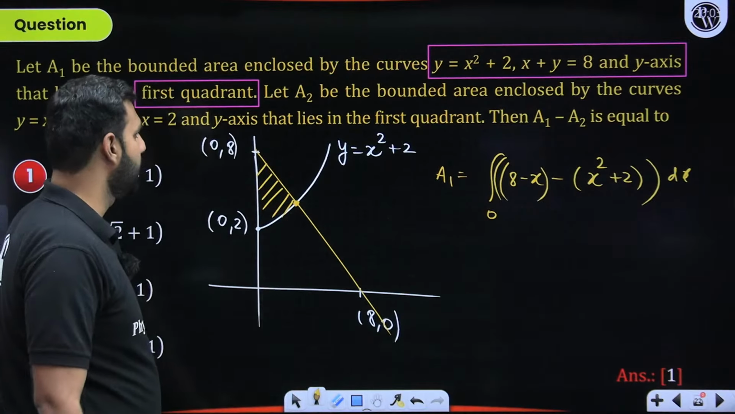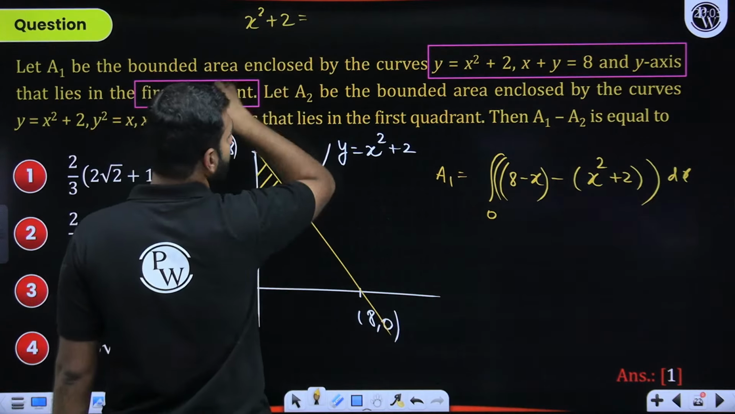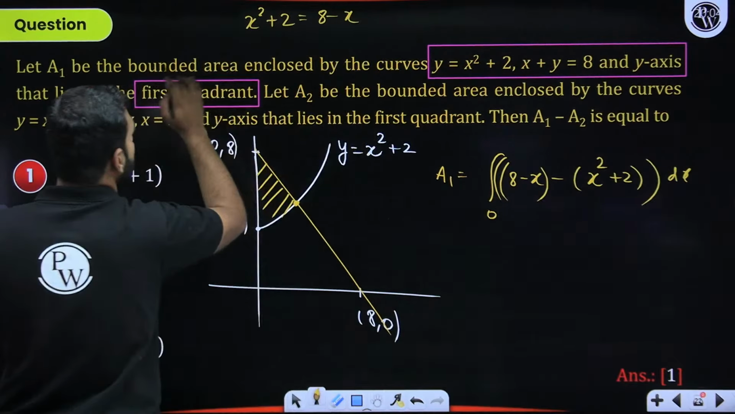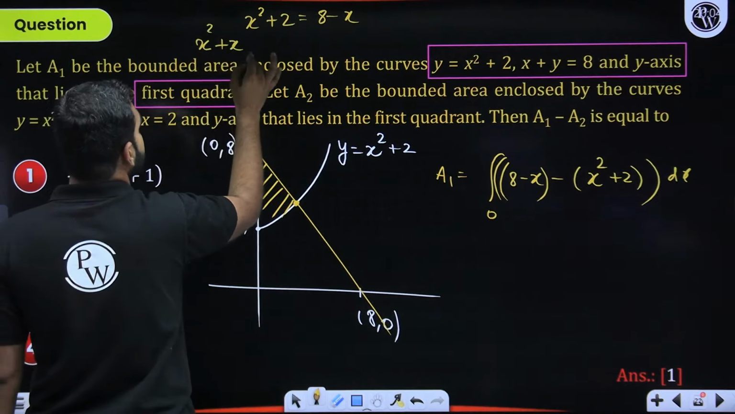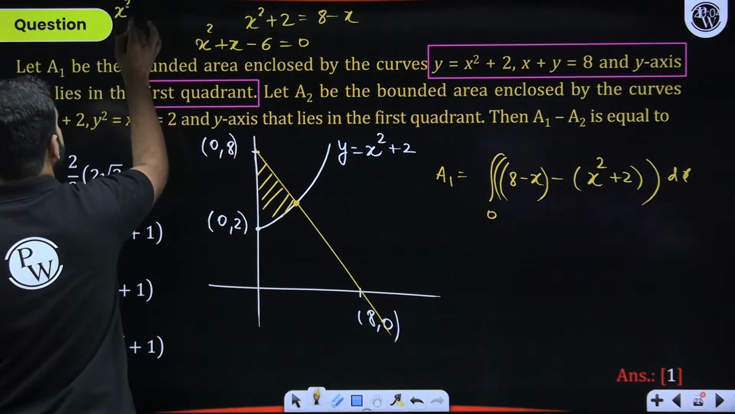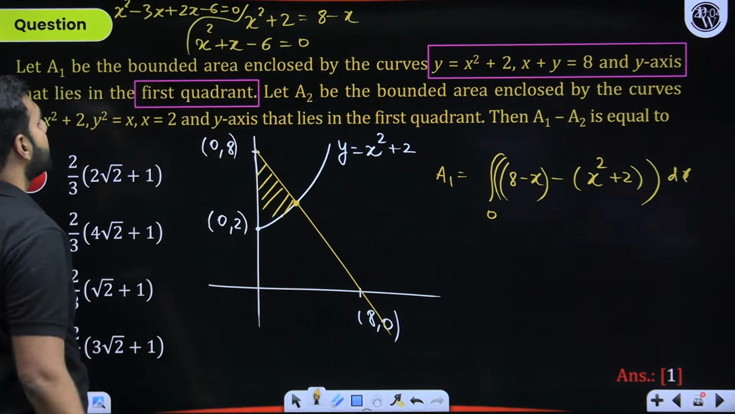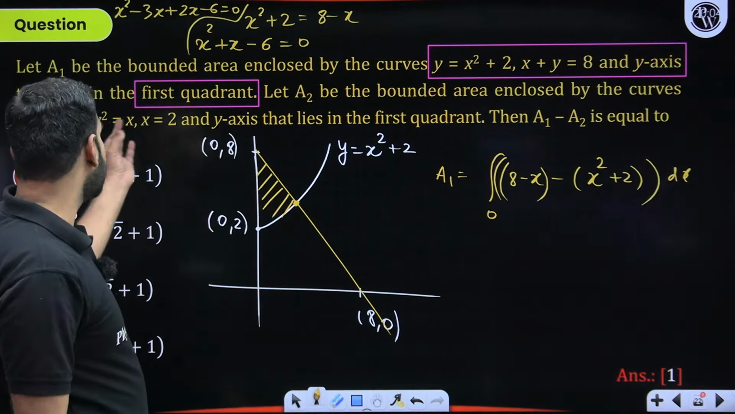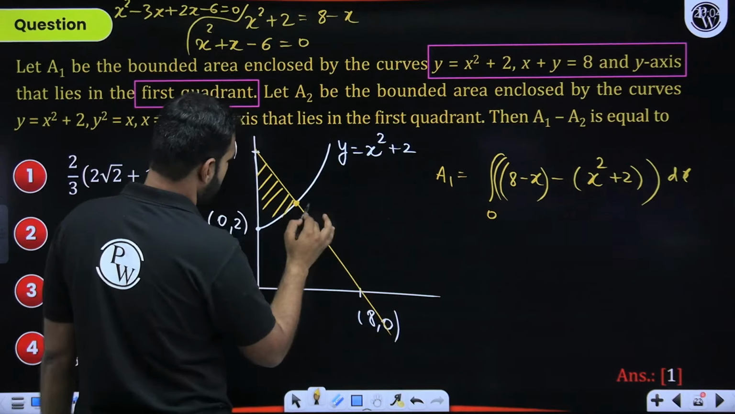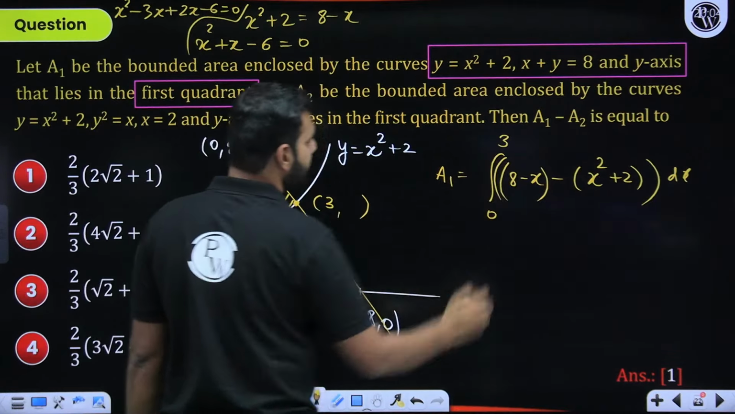Now upper limit means what? x² + 2 should be equal to 8 − x. I hope I'm doing it correct. So this should be x² + x − 6 = 0, I believe. So x² + 3x − 2x − 6 = 0. I hope you can clearly see that. So the roots are 3 and −2. So I'll have here 3. So this point will be (3, something), and that's something we are not interested in. We are going to use it as the upper limit.